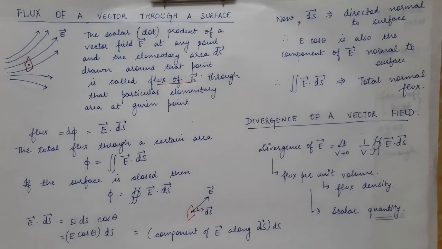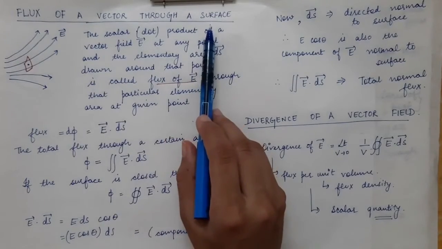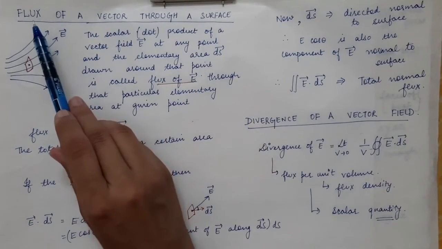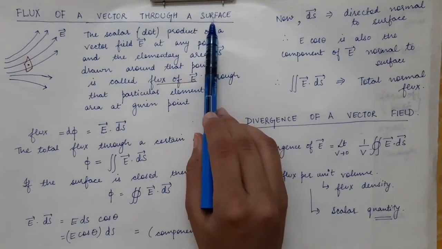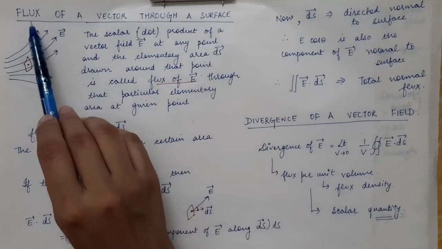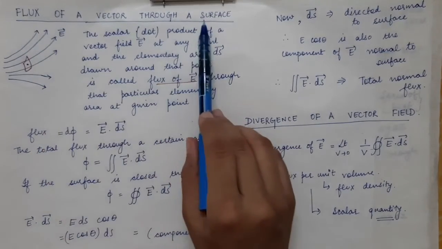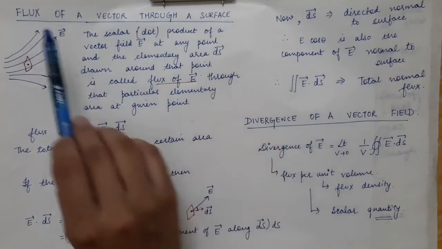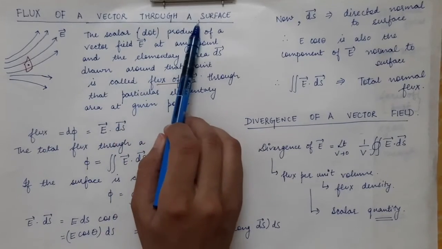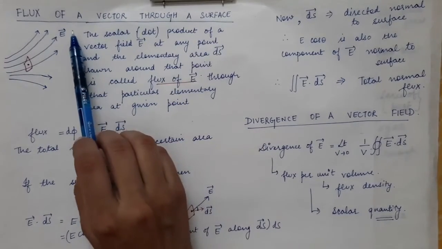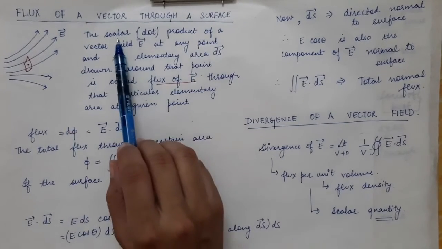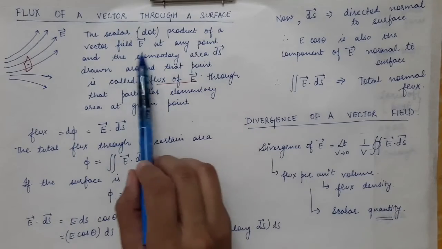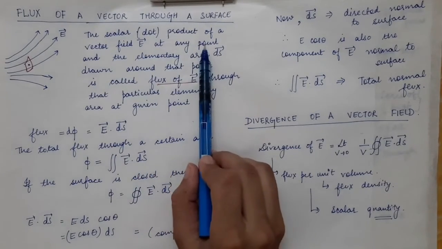Next important quantity we are going to talk about is the flux of a vector through a surface. Now what is flux? Flux is always defined for a particular surface. So the flux of a particular vector through a surface is the dot product of the vector itself and the surface element. So the dot product or the scalar product of a vector field at any point